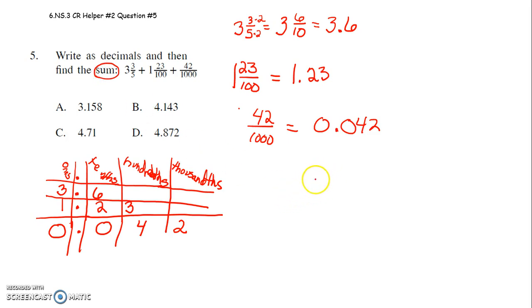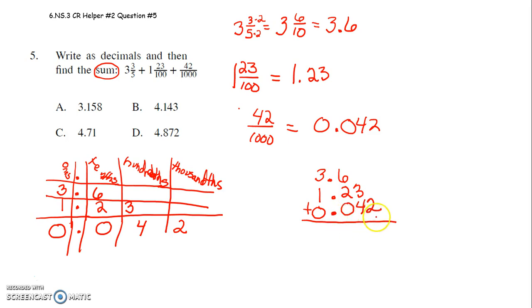Now that we've written them as decimals, we can go ahead and find the sum, which means to just add them up. When you're going to find the sum, you need to line up place values. So I'm going to line up my ones place, 3.6. In my next number, I want to make sure that 1 is in the ones place. The 2 lines up right beneath the tenths place, and then the 3 would be in the hundredths place. Again, my next number, I have a 0 in the ones place, a 0 in the tenths place, 4 in the hundredths place, and a 2 over in the thousandths place. You have to line up your place values when you're adding decimals.